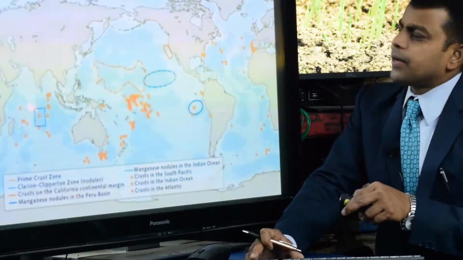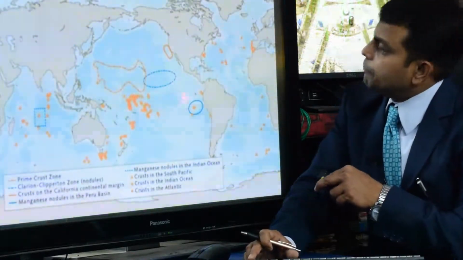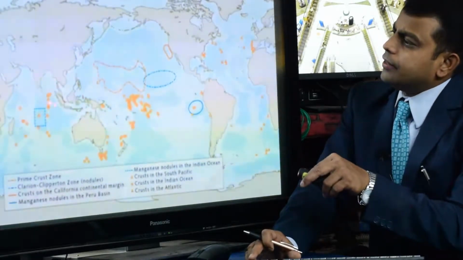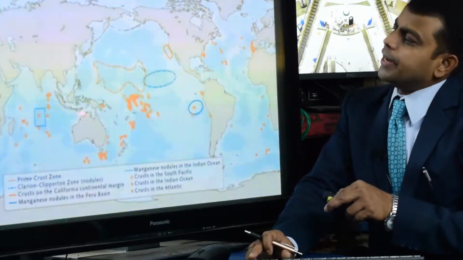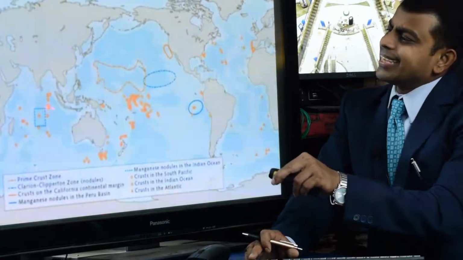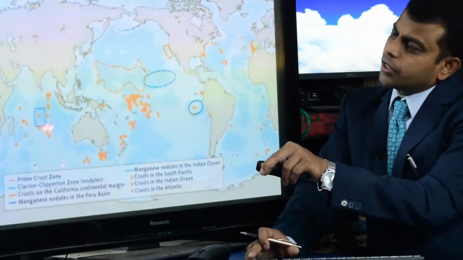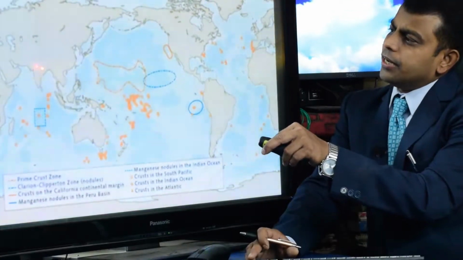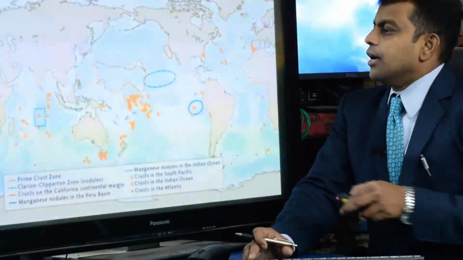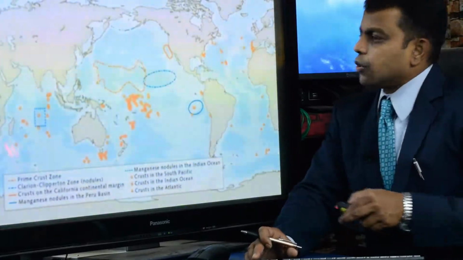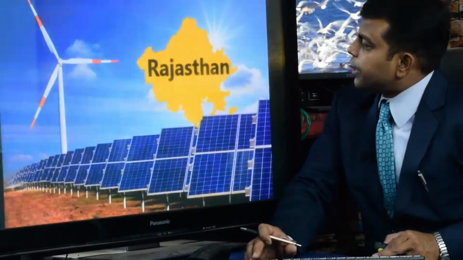There is a world map where the spread of manganese nodules has been marked. We can see that manganese nodules are lying in the Indian Ocean. In this area, the Indian government has the authority to mine manganese nodules from the bed of the Indian Ocean. We can clearly see this in the world map. And one important thing is about stock resources.